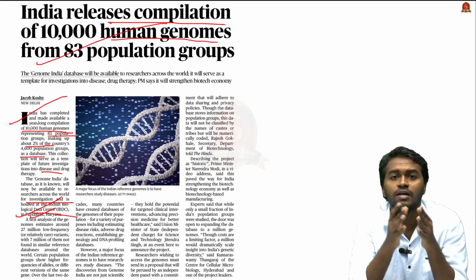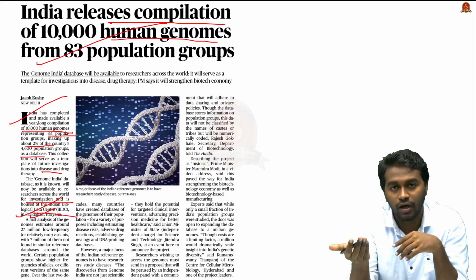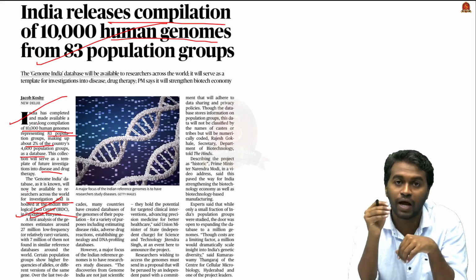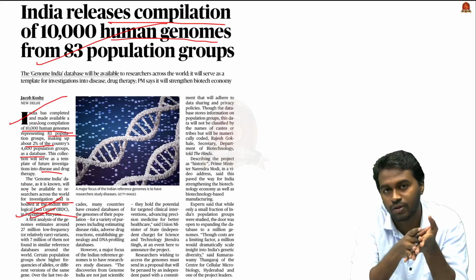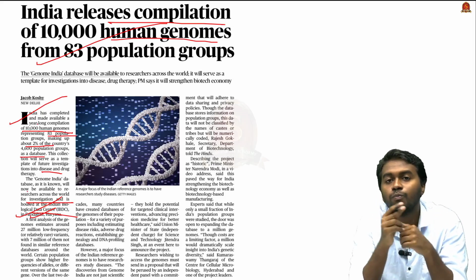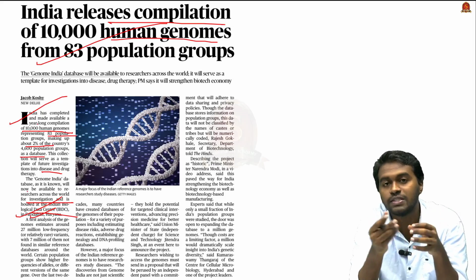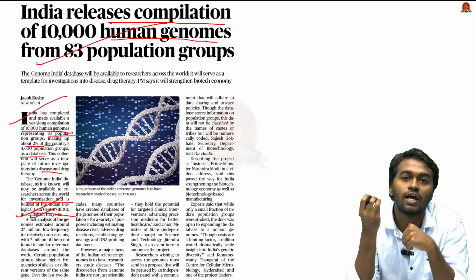We know that the humans have evolved over a period of time, and the surroundings that we are living in, or the practices that we are following for generations, have highly influenced our body setup. For example, if you take the Zulu population of South Africa, they have lactose intolerance. That means if they consume milk or milk products, they will experience certain health problems.